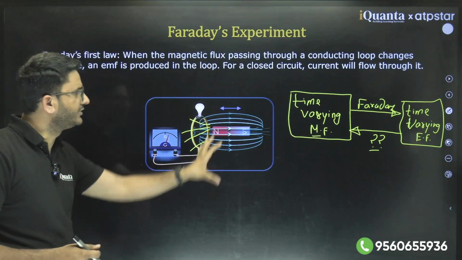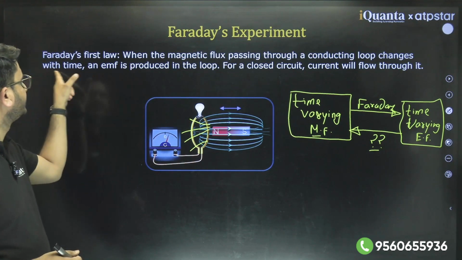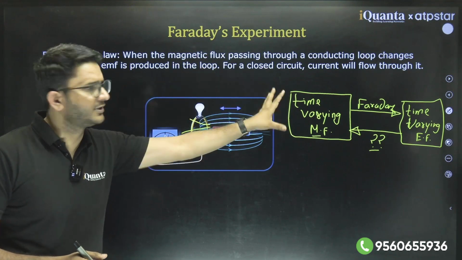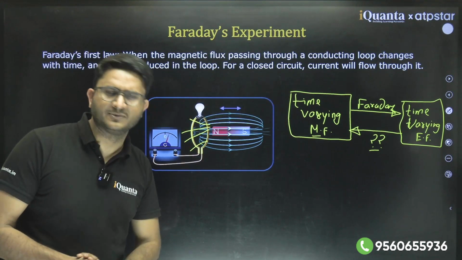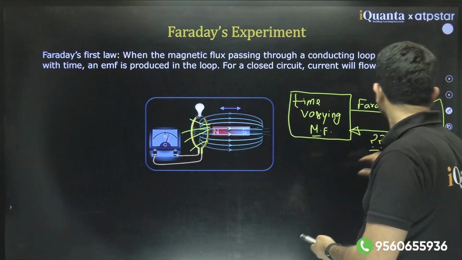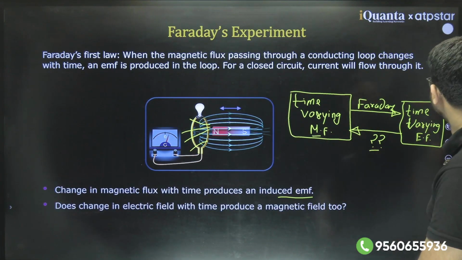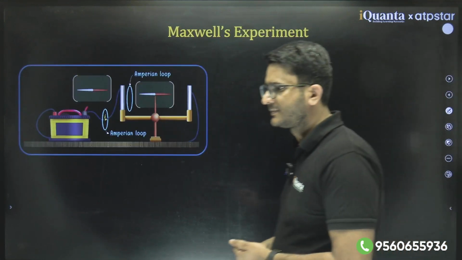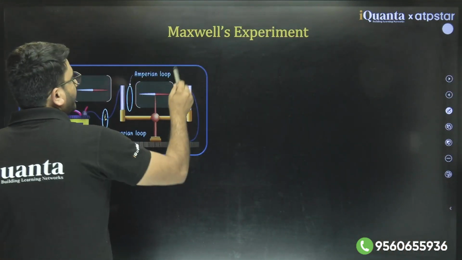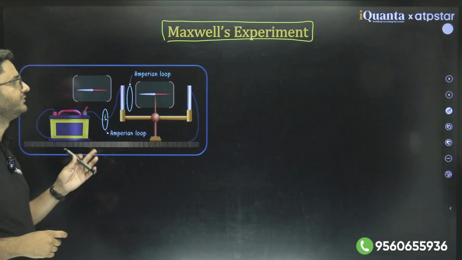So this we have already covered. He said, when the magnetic flux passing through a conducting loop changes, then EMF is produced in the loop, and for a closed circuit, the current will flow in the loop. For an open circuit, only the induced EMF will be there. So change in magnetic flux produces induced EMF. But Maxwell did something opposite to it. What was it?